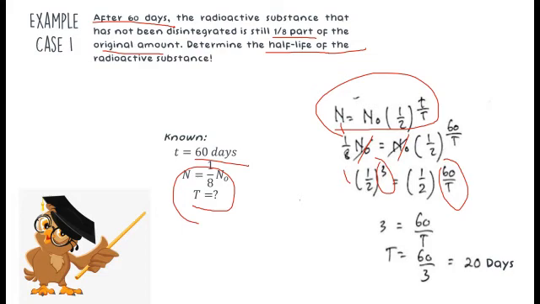This is the same thing, so we can equate the exponents, and the result is 3 equals 60/T, where T is the half-life. So the half-life here is 20 days.